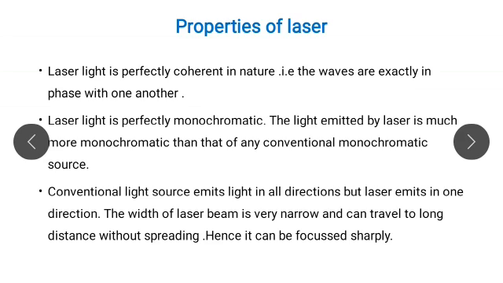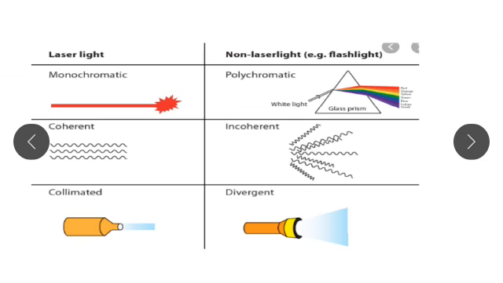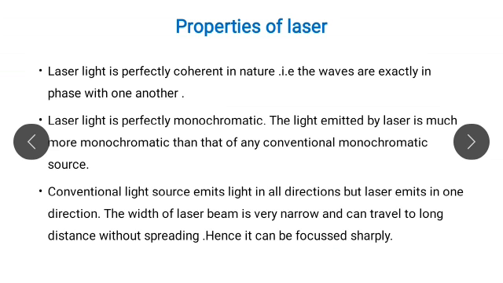First, laser light is perfectly coherent in nature, and the meaning is that the waves are exactly in phase with one another. See this diagram. This diagram shows that all the waves are in the same phase, and therefore it is called perfectly coherent in nature.